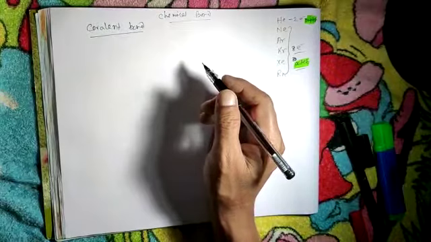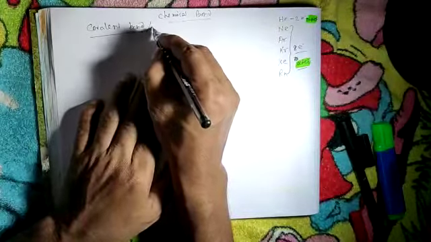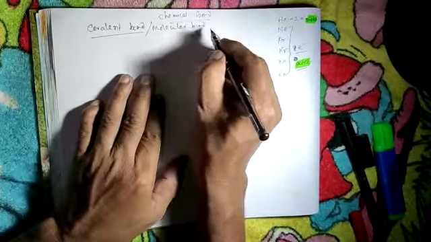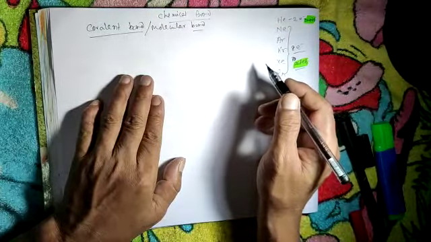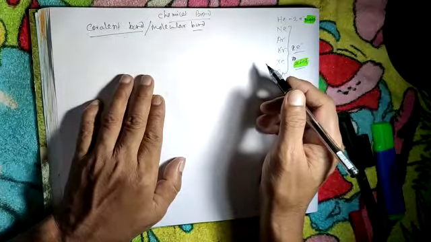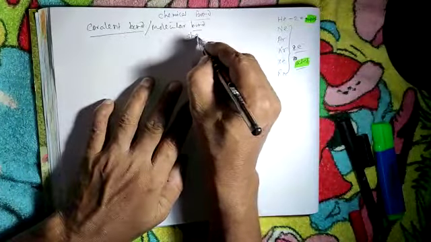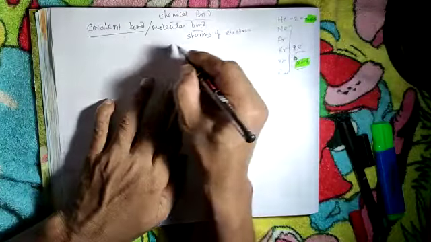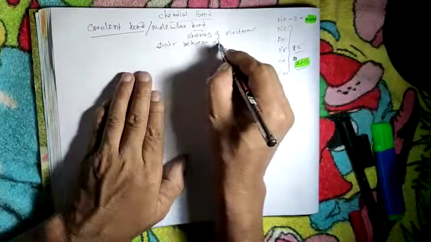Basically a covalent bond, or you can say molecular bond, it has another name, molecular bond, is a chemical bond that involves the sharing of an electron pair between atoms.